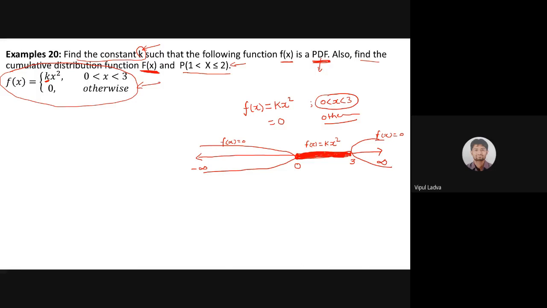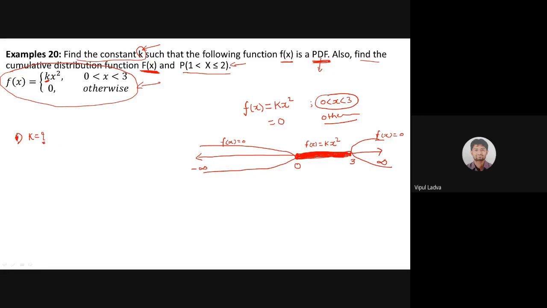So we are supposed to use this data, okay? We are not worried why my probability function f of x is going to act as k times x square. That data is with us and we are supposed to use this data. Now what we can do? First we are looking for the k. First we are looking for what is the value of k. We are going to identify the value of k.